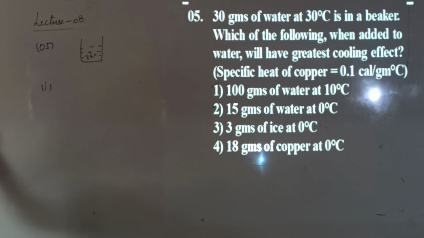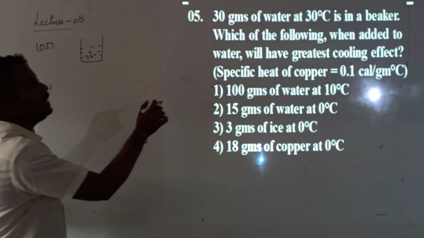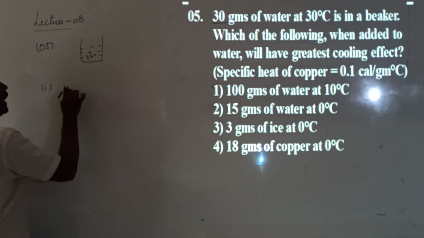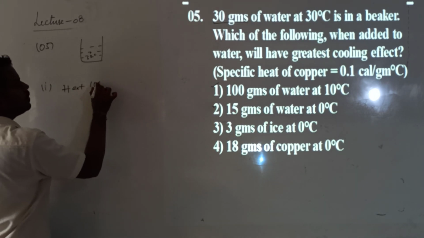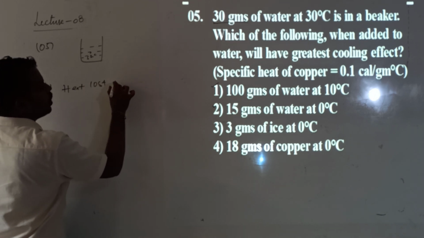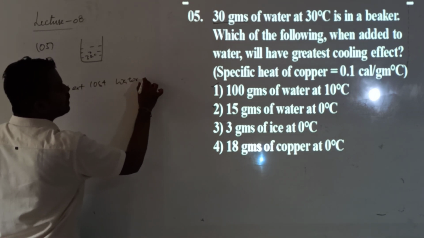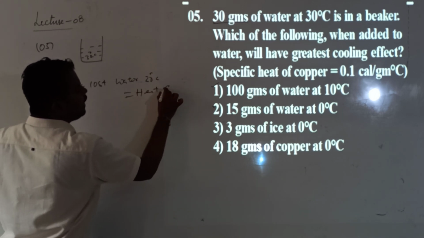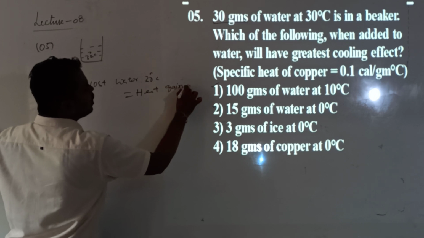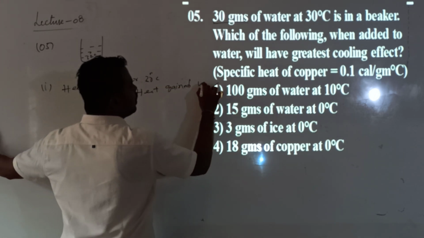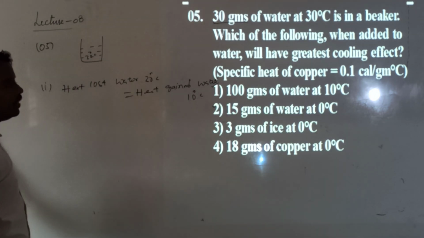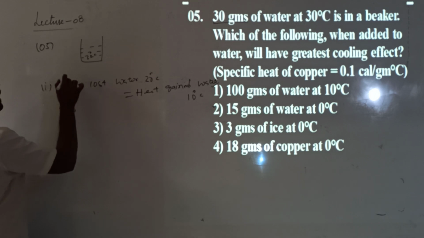So in this first option, adding 100 grams of water at 10 degrees to 30 grams of water at 30 degrees. Then what happens? Heat lost by who is losing heat? Heat lost by the water which is at a temperature of 30 degrees Celsius will be equal to heat gained by water. This is also water only. Heat gained by the water which is at what temperature? 10 degrees Celsius.